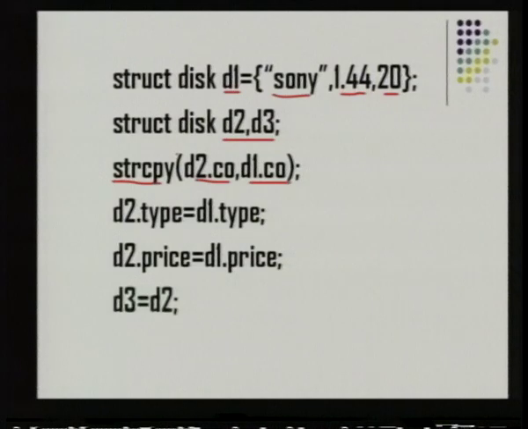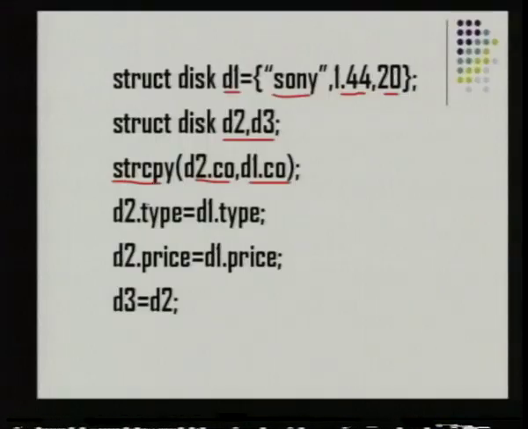Now if you see the next statement, by just using this one statement, d3 equal to d2, all the values for all the members of the structure will be copied from d2 to d3. So there are two options in which you can copy the elements from one structure to another. One is you take each member and copy its value, or by the use of a single statement you can copy all the values for all the members of the structure from one structure variable to another.